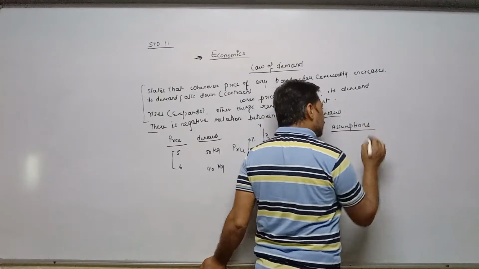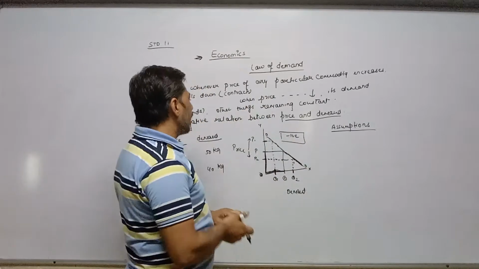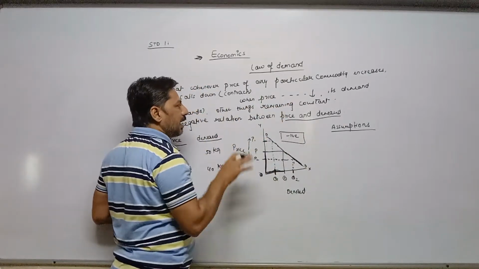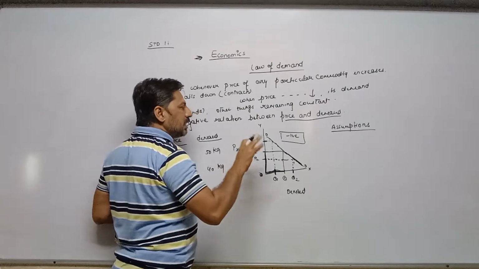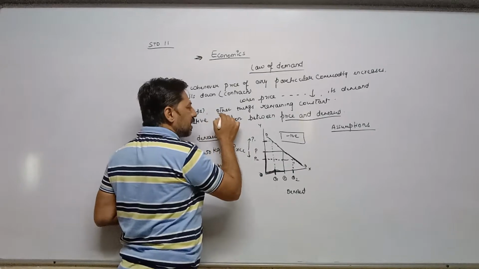Now, what are assumptions? These assumptions we have already specified in this definition, where "other things remaining constant" means we are assuming. That's why this part is called assumption.